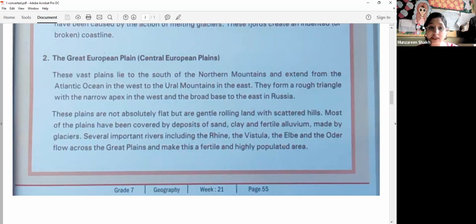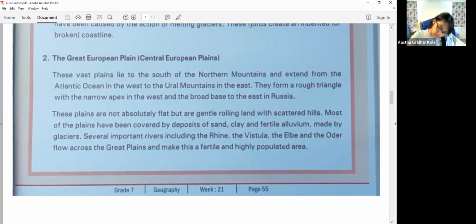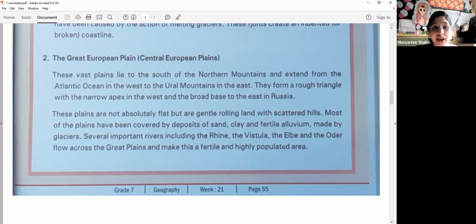Now, these vast plains lie to the south of the northern mountains and extend from the Atlantic Ocean in the west to the Ural Mountains in the east. Okay? Please underline. The Great European Plain lies south of the northern mountains, okay? And it extends from where to where?